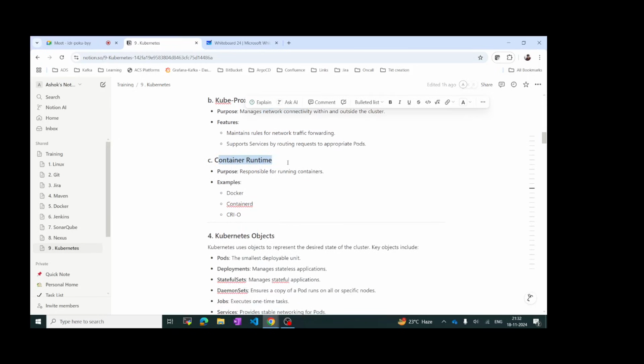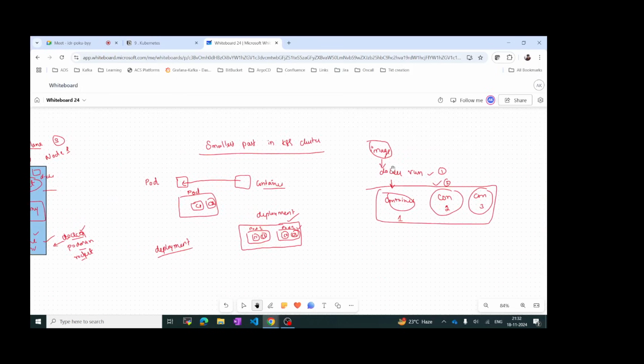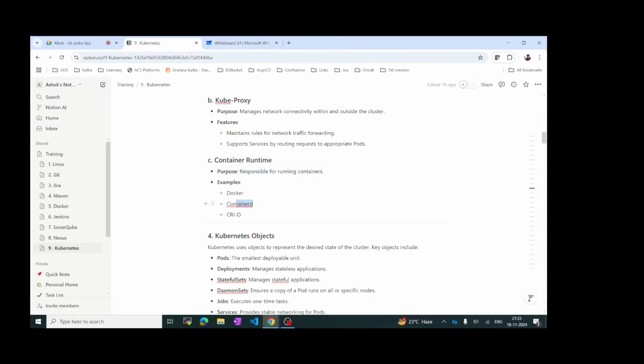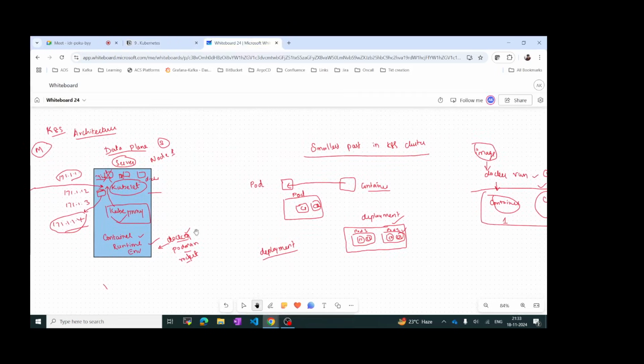And then the container runtime environment is responsible for running the containers. If you see here, we have the image, and then we do docker run. If you want to do docker run, we should have Docker, right? Without Docker, if we do docker run, it will not execute. It will say the Docker runtime environment is not there. So we should have the runtime environment. That is provided by Docker, and then we have containerd, CRI-O, and different tools like Podman and Rocket, and different providers. But Docker is the most popular one.